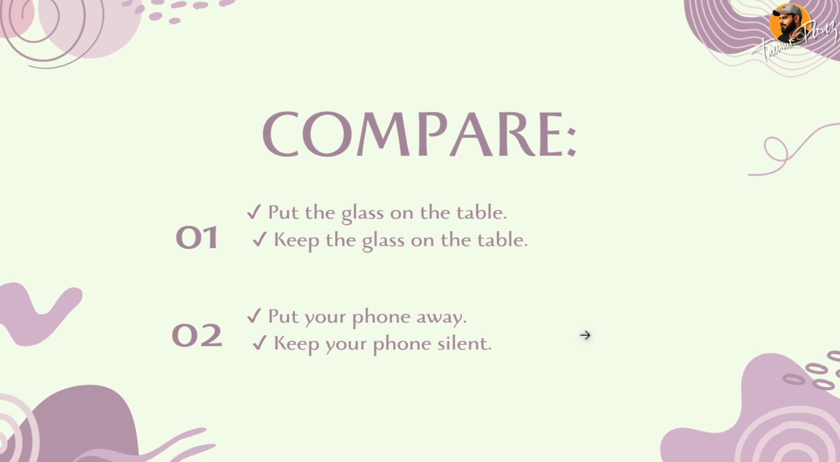Let's compare both. For example, put the glass on the table and keep the glass on the table. Now put the glass on the table is for a short time. ठीक है, मैं आपको ऐसे ही बोल रही हूँ. Just put the glass on the table means you have to put that on the table for a shorter time. But when I say keep the glass on the table, it means you have to keep the glass on the table now, which will remain there, right?